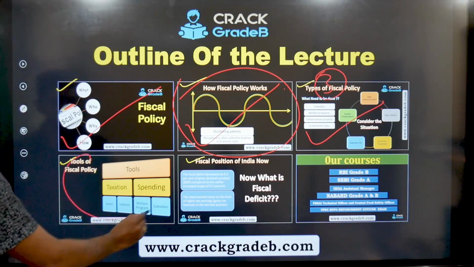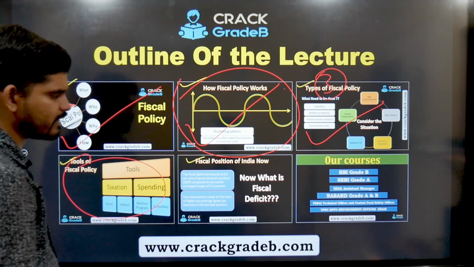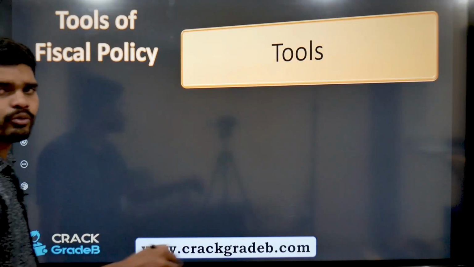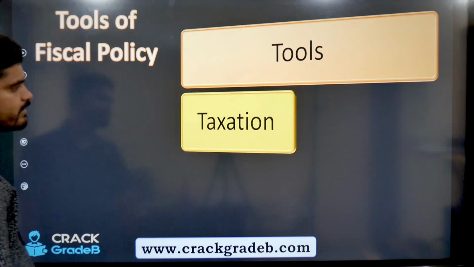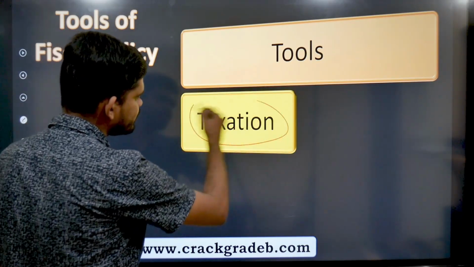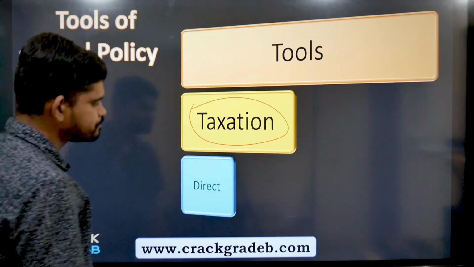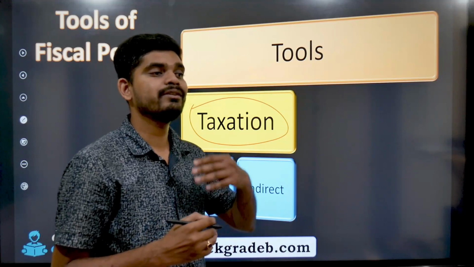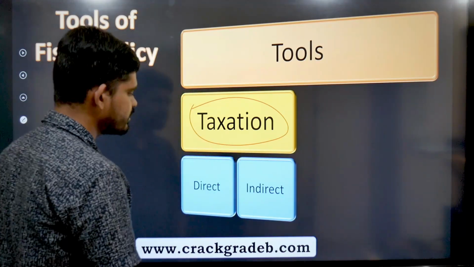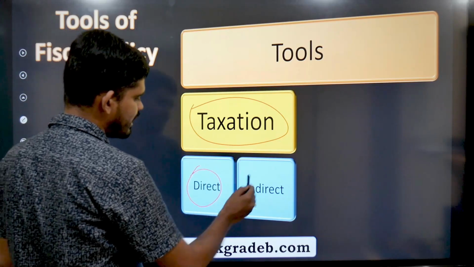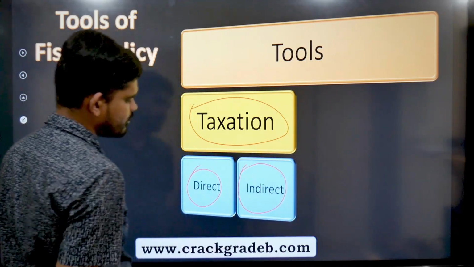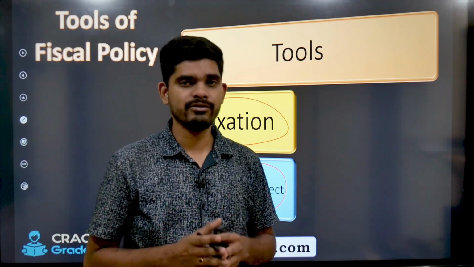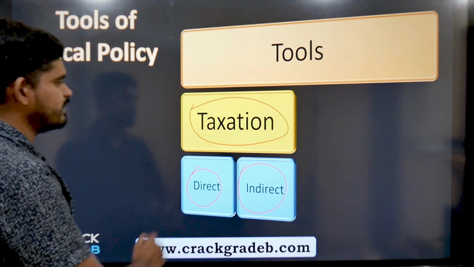Now let us see what are the tools of fiscal policy. So this is again not much here, we have already seen. Still let me collate it for you so that it becomes easy for you to understand. So tools are taxation. If they want to increase the liquidity in the market, means increase the money flow in the market, what should they do with the direct and indirect taxes? Just think. I am giving a pause so that you can think. Yes, let me explain.